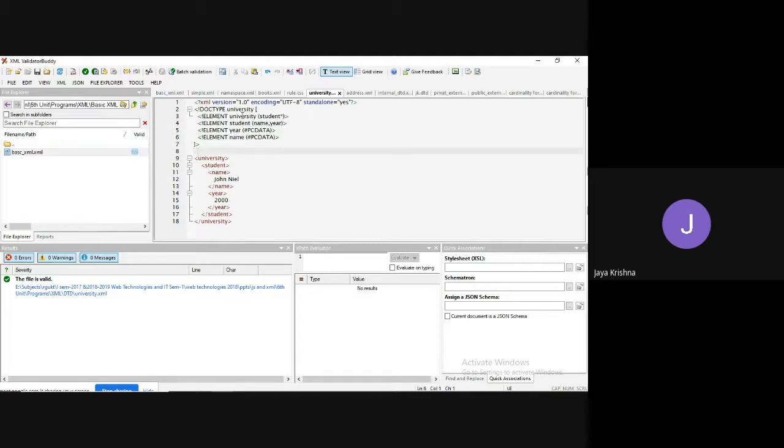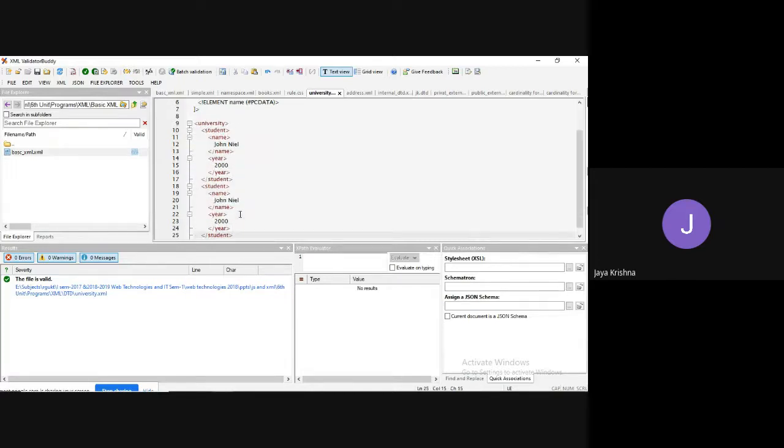Now what I did: root element university, zero or more students can exist. Student having name and year, and name is in the form of PCDATA. We click on validate. Fine, guys. Can I add more students? Yes, I have added 3 students. Click on XML, click on validate. Yes, there is no problem.